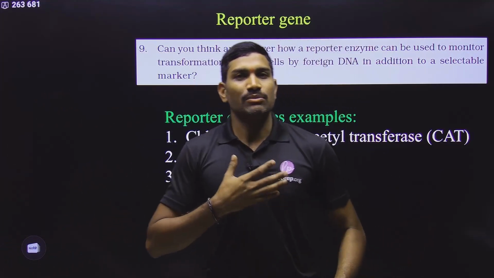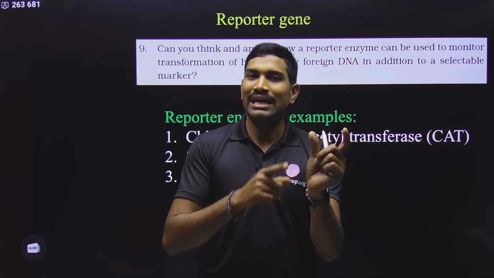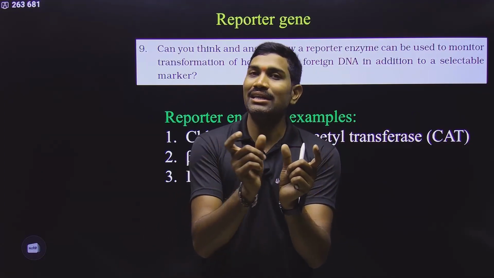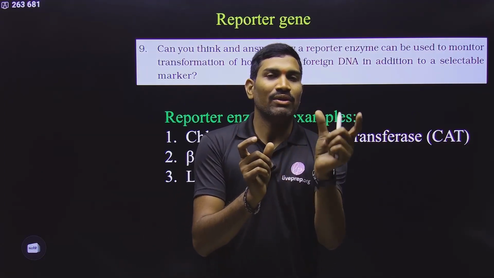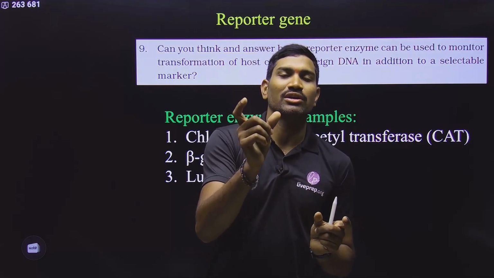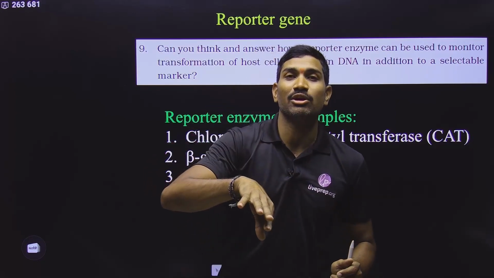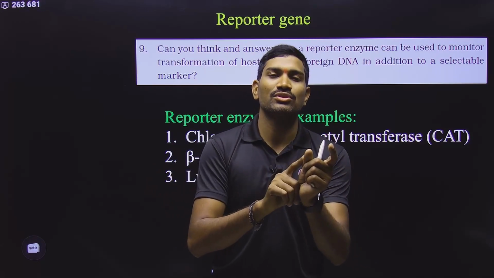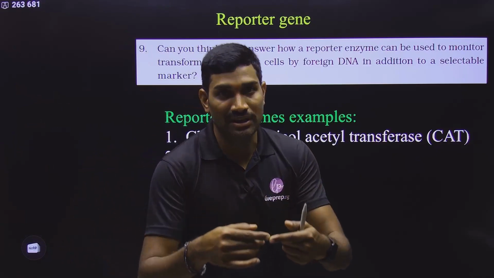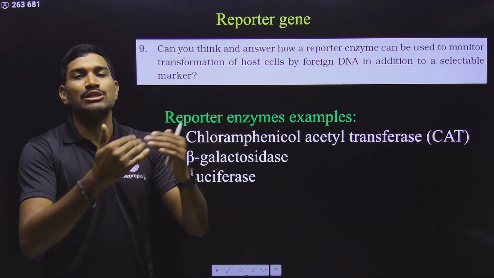Suppose I am a scientist, and I want to clone some gene and get some product from this gene. But I cannot directly see this particular gene product. So I will add a particular reporter gene. When my gene is expressed, the reporter gene is also expressed. If I am able to detect the reporter product, it means my product is also present, because the reporter is produced only when my gene is expressed. So reporter genes are the genes introduced along with the gene of interest to monitor whether that gene is expressed or not.